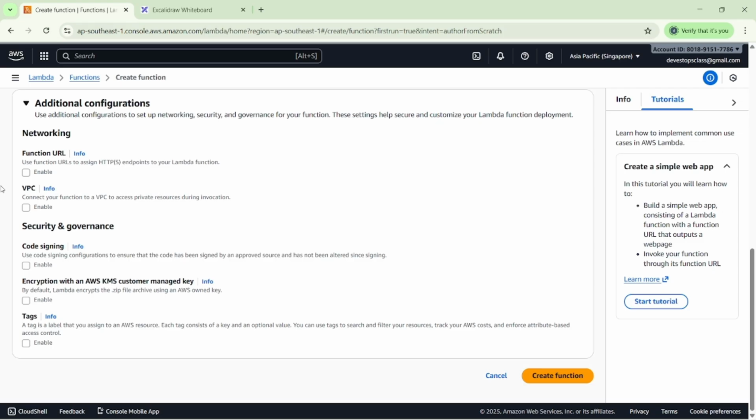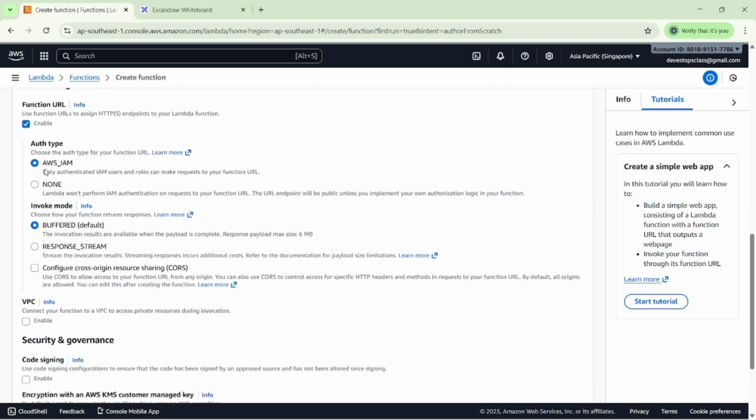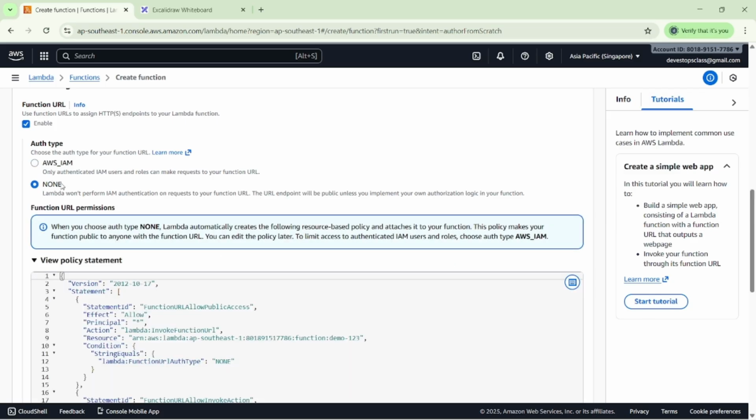We can take the example of the Flipkart application. Flipkart is www.flipkart.com. This is my endpoint. This is my URL. I want a function URL here. I'm not choosing any domains here. I just want a random function URL. Then you can see the auth type here. I'm selecting none, because everyone can access my application.